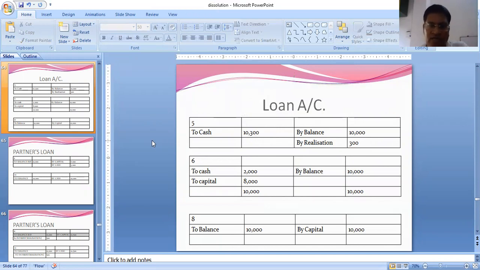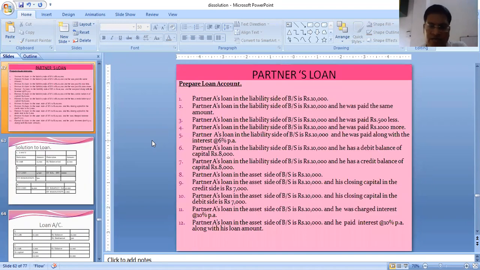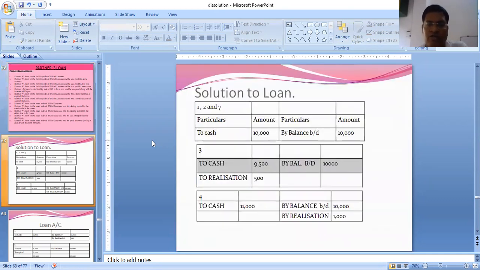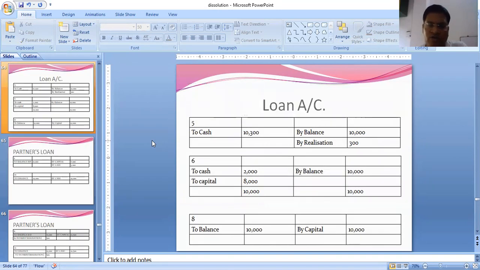Now see number 6. Partner's loan liability balance is 10,000. He has a debit balance of capital 8,000. Now here it's a debit balance. So whether it is a debit or credit, nothing to do. It will be transferred like this. By balance 10,000, to cash 2,000, and to capital 8,000. That means we are adjusting with the capital.